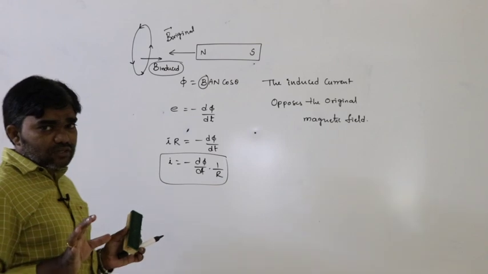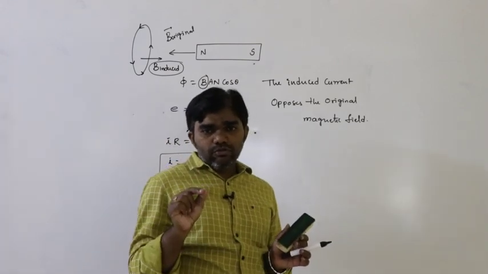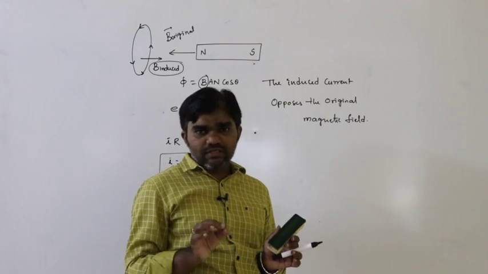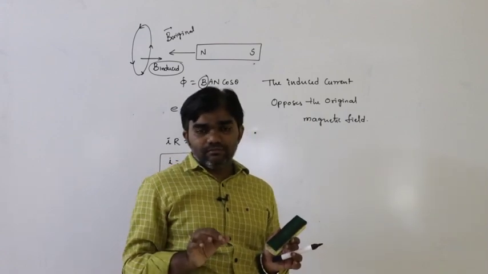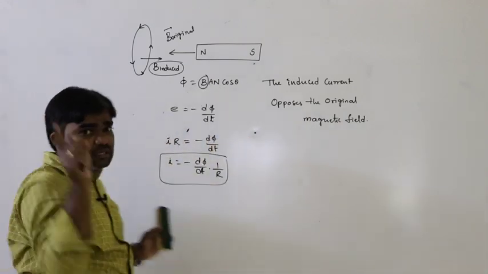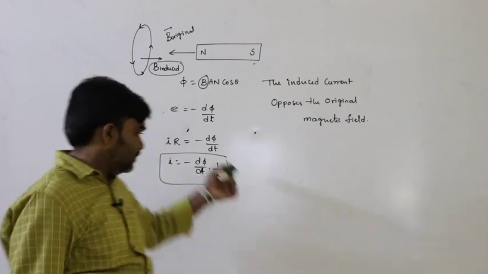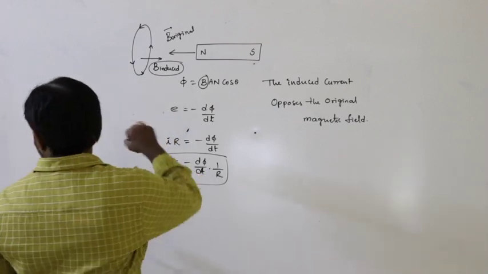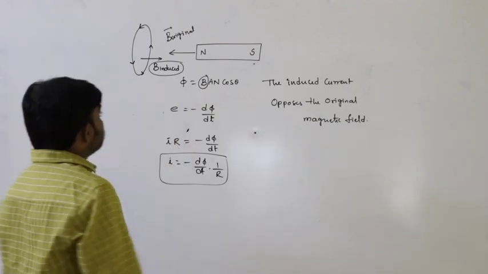So what is the definition of Lenz's law? The EMF is produced due to the variation of the flux, such that the EMF produces a current, and this current opposes the original magnetic field. This is based on the law of conservation of energy.